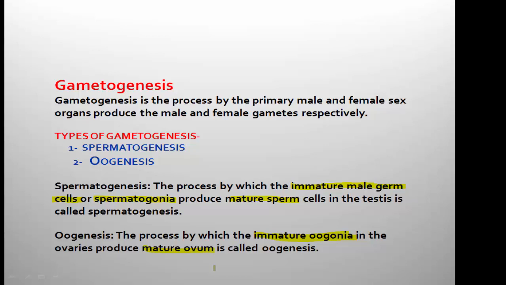One more thing to remember: name the cells initiating spermatogenesis. Answer is spermatogonia. Which cells initiate oogenesis? Answer is oogonia. So this is the definition of gametogenesis, types of gametogenesis, and definitions of spermatogenesis and oogenesis.